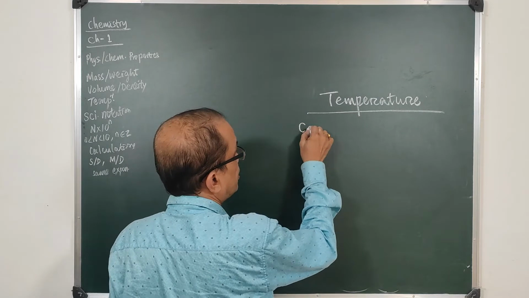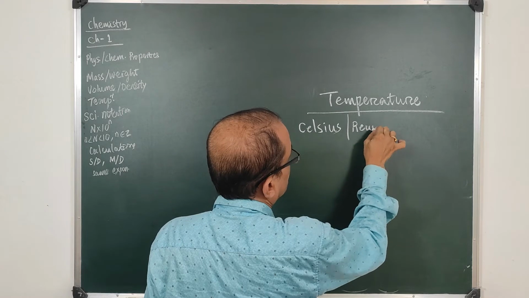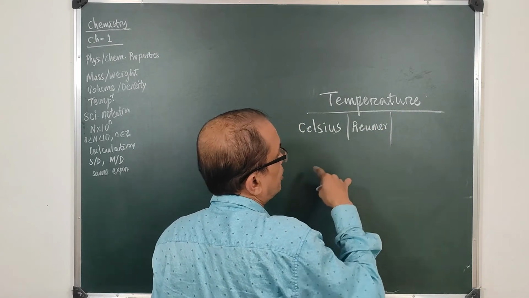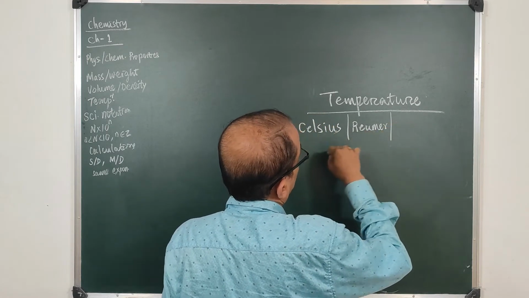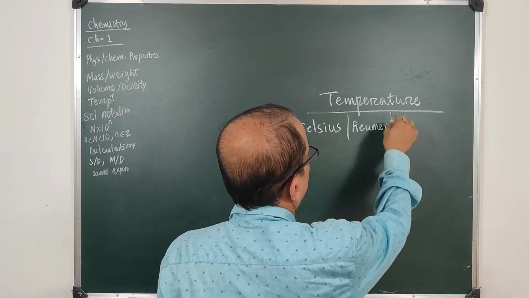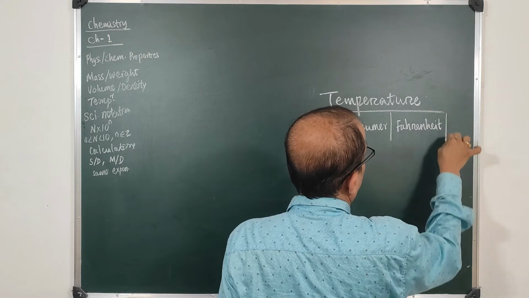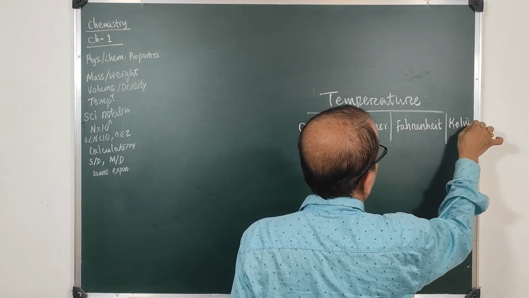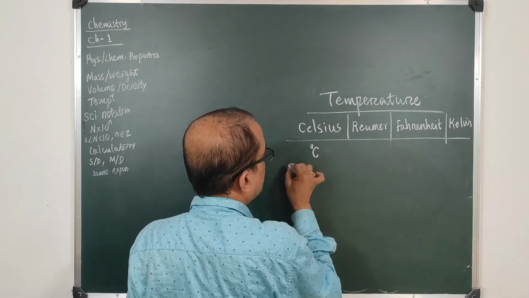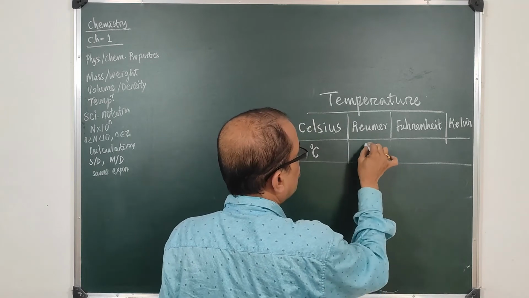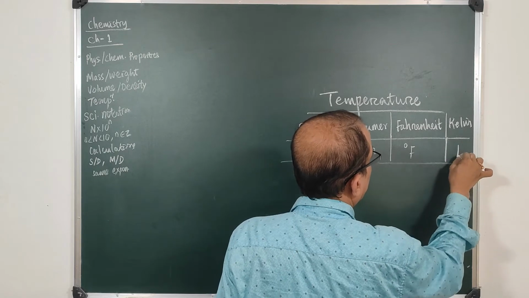There is a Celsius scale, there is a Reaumur scale, the German way, and there is a British scale, Fahrenheit, and there is a Kelvin scale. What are the units? In Celsius we measure them in degree centigrade, in Reaumur degree R, in Fahrenheit degree F, but in Kelvin simply K.